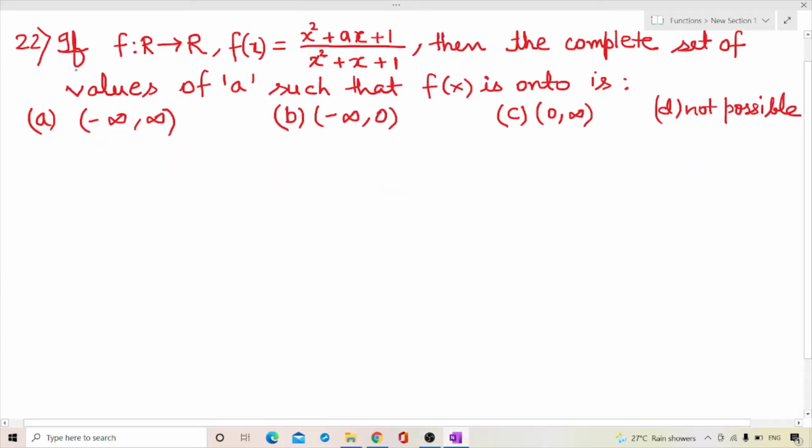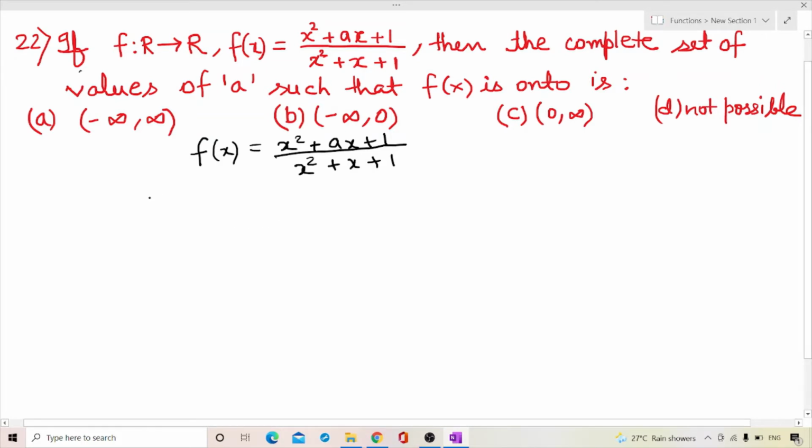Next question. If f from R to R, f(x) = (x squared + ax + 1)/(x squared + x + 1), then the complete set of values of a such that f(x) is onto is: minus infinity to infinity, minus infinity to 0, 0 to infinity, D, not possible. So we have f(x) = (x squared + ax + 1)/(x squared + x + 1).